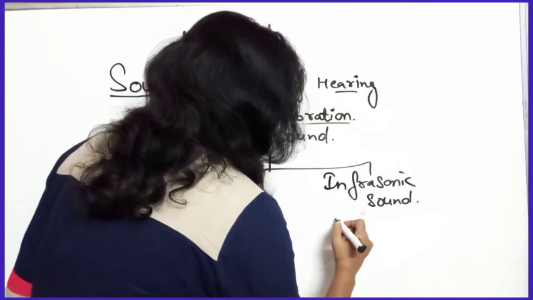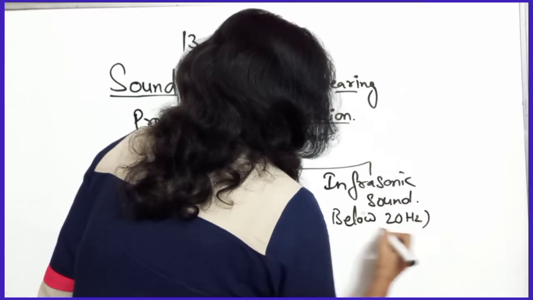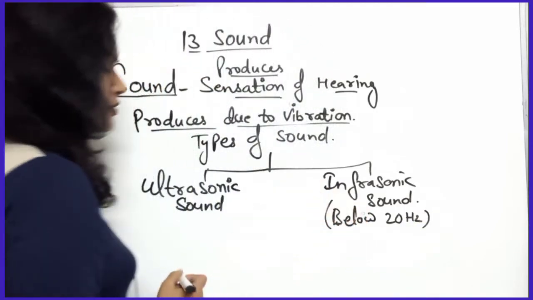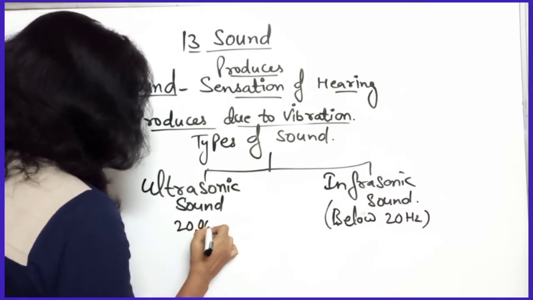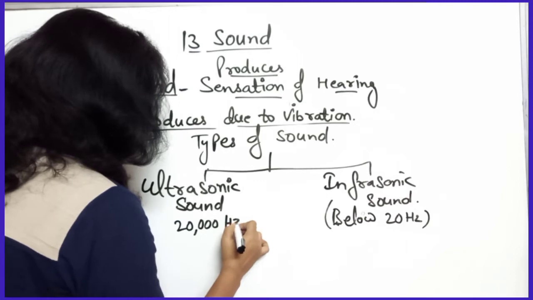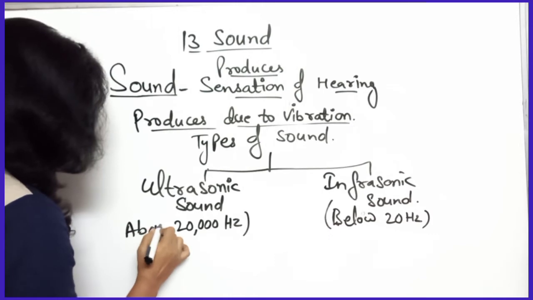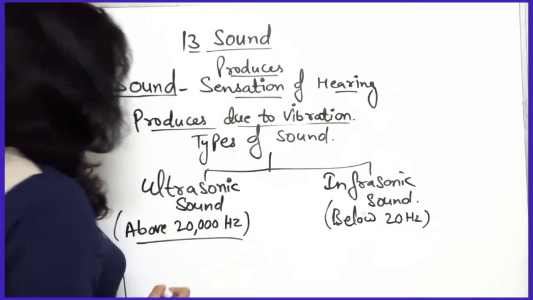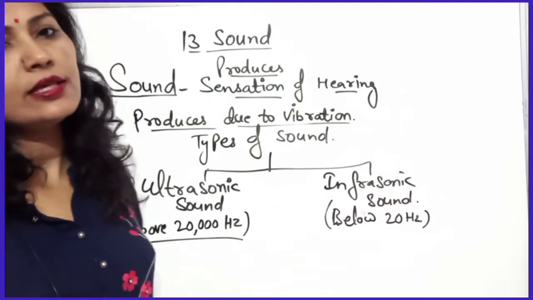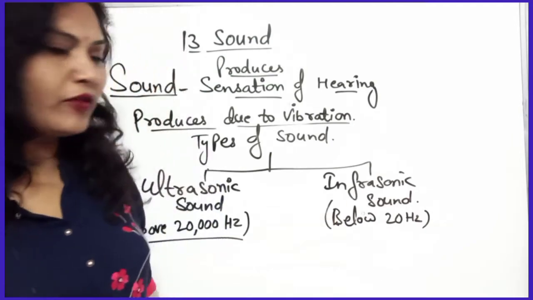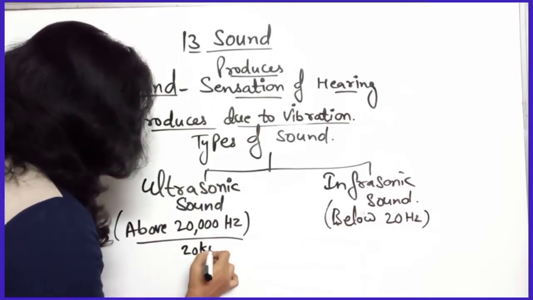The sound which is below 20 hertz is infrasonic sound, and the sound which is above 20,000 hertz is known as ultrasonic. 20,000 hertz you can say 20 kilohertz also.